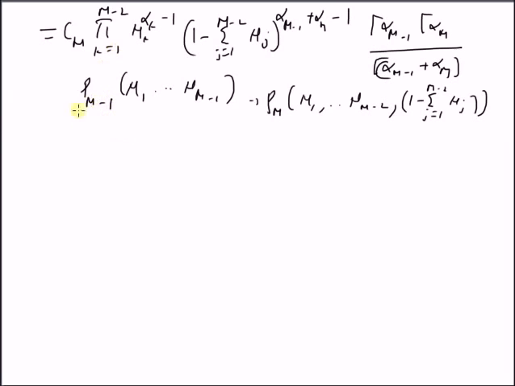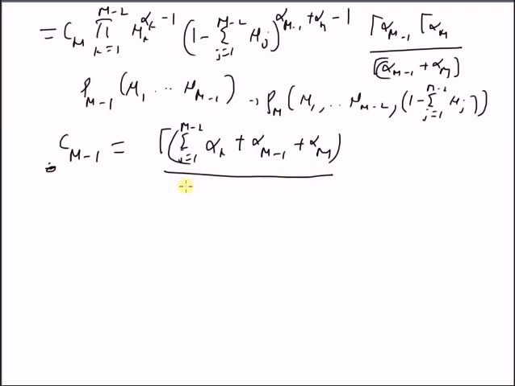That is, its normalizing constant will be equal to Cm minus 1, gamma of the sum over k equal to 1 to m minus 2 alpha k plus alpha m minus 1 plus alpha m, divided by the product of k equal to 1 to m minus 2 gamma of alpha k multiplied by gamma of alpha m minus 1 plus alpha m. So this is the normalizing constant for this distribution.